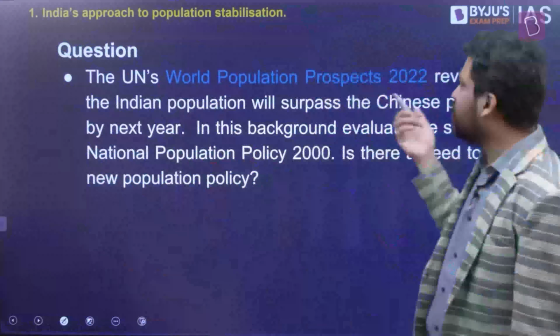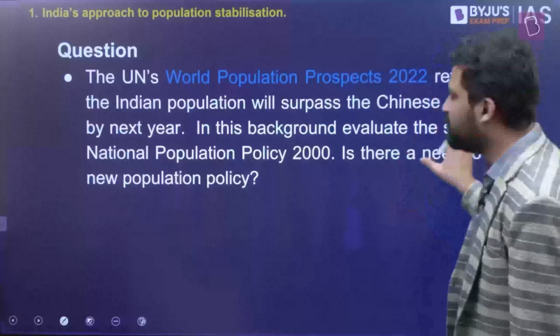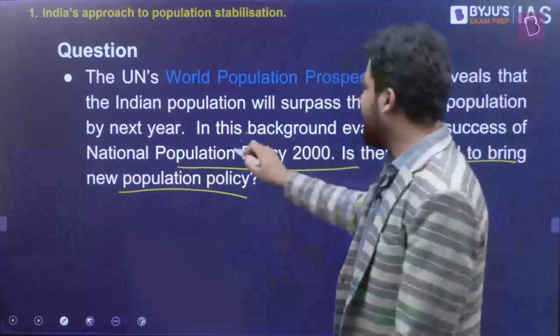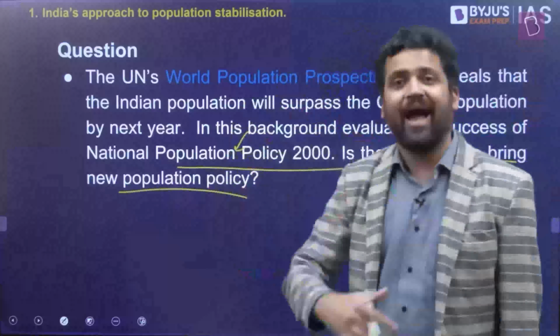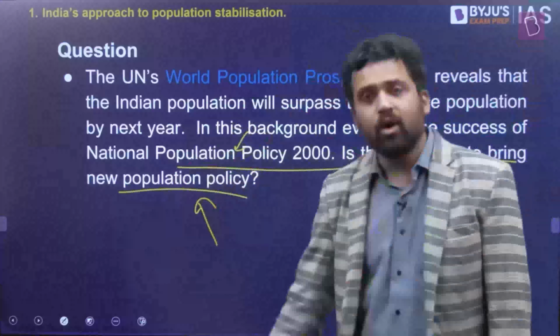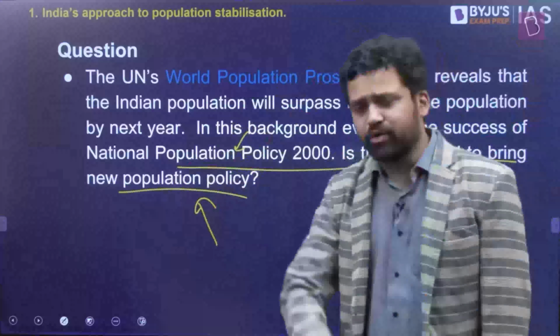So one question here: the United Nations World Population Prospects reveals that the Indian population will surpass the Chinese population by next year. In this background, evaluate the success of the national population policy. Is there a need to bring a new population policy? So evaluate the national population policy of 2000, which you can easily do. I already mentioned the steps and how it has led to results, how our population growth rate has consistently declined. Do you need a new population policy? May not be required. Already the fertility rates have gone down, your population has kind of stabilized, and growth rates have consistently declined.